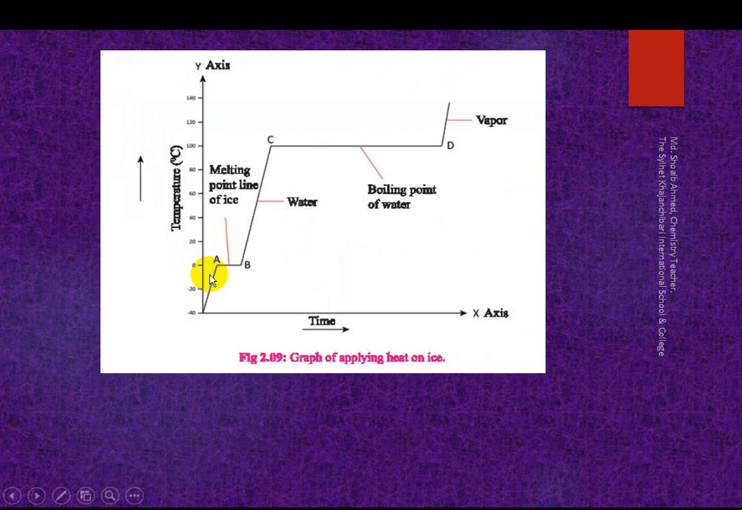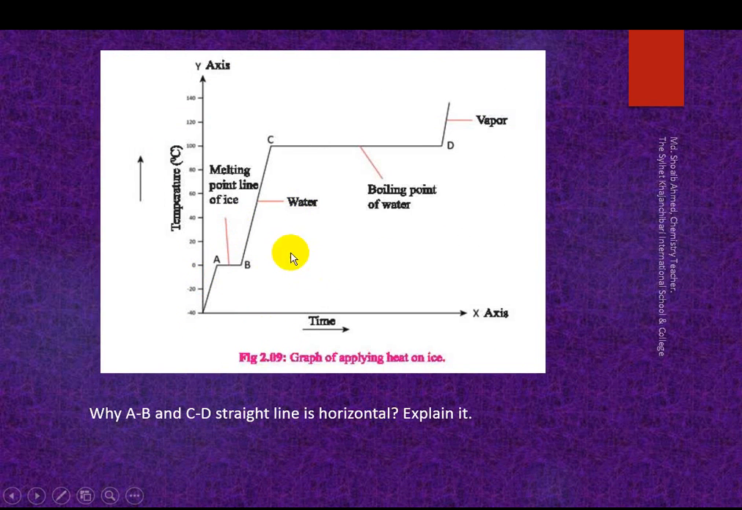Okay, this question: why are AB and CD straight lines horizontal? AB is the melting point line, and CD is a horizontal straight line. Explain why the AB and CD lines are horizontal.